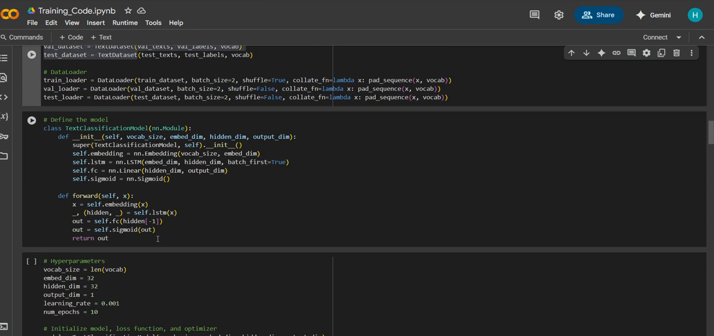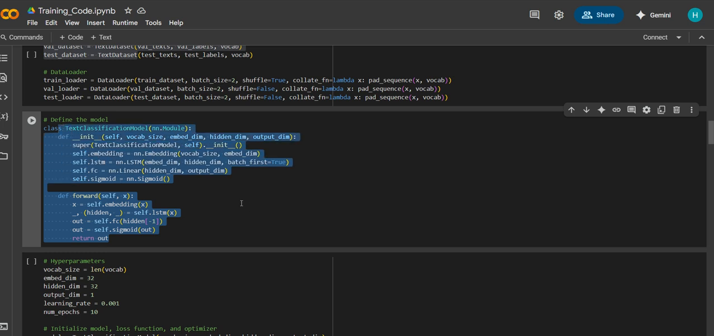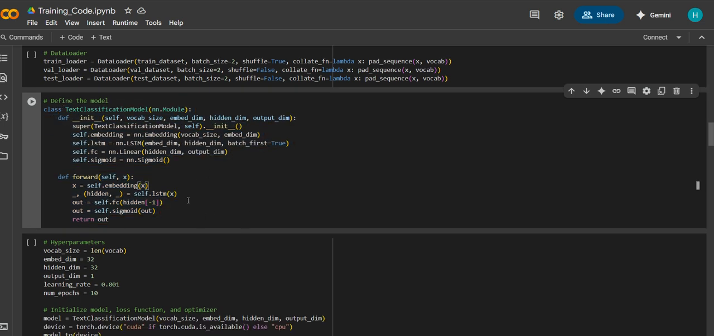Finally, we define the text classification model. This class defines a neural network model for text classification using LSTM. The purpose of this model is to take input text and predict its sentiment, that is, positive or negative. Now, the main components of the model.